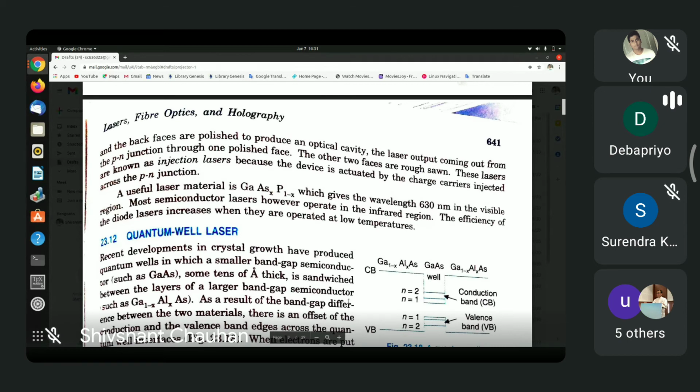As you may have heard, a few years ago, a Nobel Prize was awarded to the people who invented the diode that emits blue light.